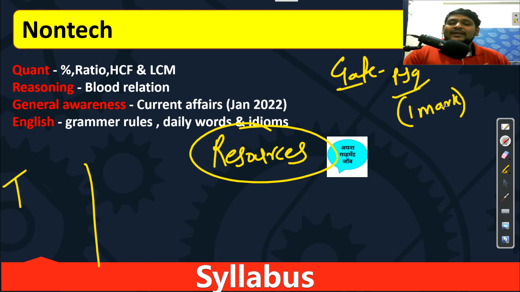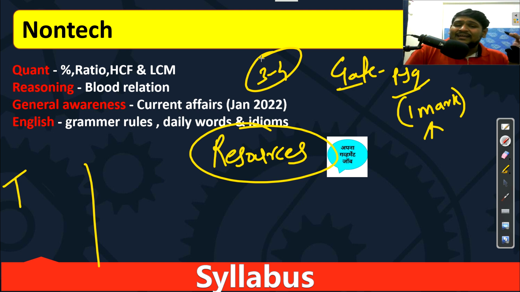You will practice 1 mark questions, and it is not like you find the answer and you're done. Just analyze the question, how they ask questions, analyze the problem, and from one question you can get 3 to 4 concepts. That's why GATE previous year practice is very much important for you, so just spend time with it. It is not like you will get 1 minute for one question. No, it is not required. Exam hall practice is not required right now. Right now our preparation mode is on, so we will try to collect the concepts and study in depth. Whatever is required for NIELIT we will do.